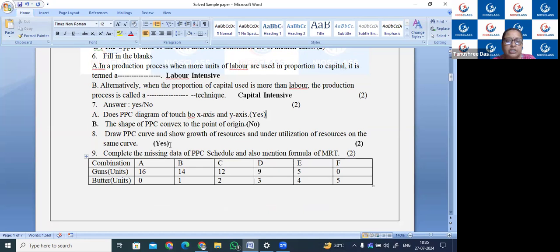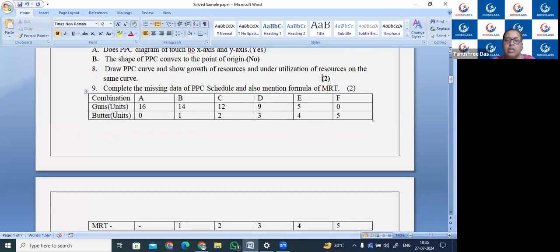Now draw a PPC. Okay, underutilization, this yes has come here, so this is no need. So draw a PPC curve for growth and underutilization. The curve I have not drawn. One more question is given: complete the missing data.